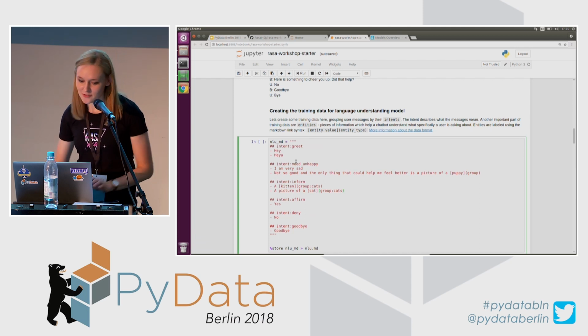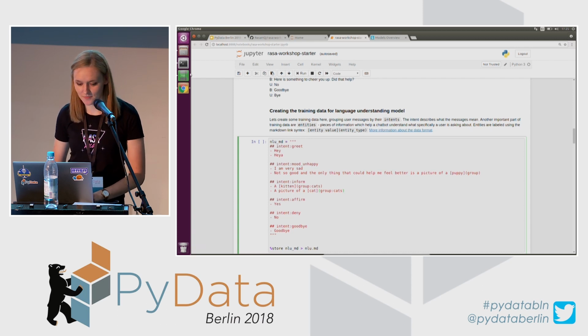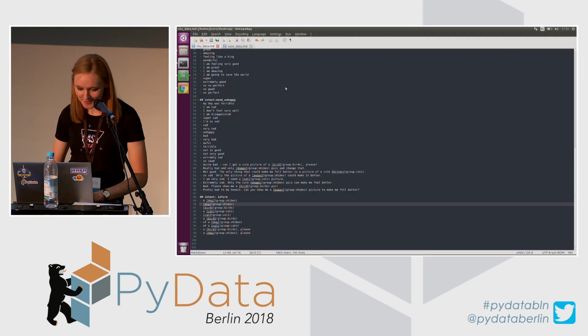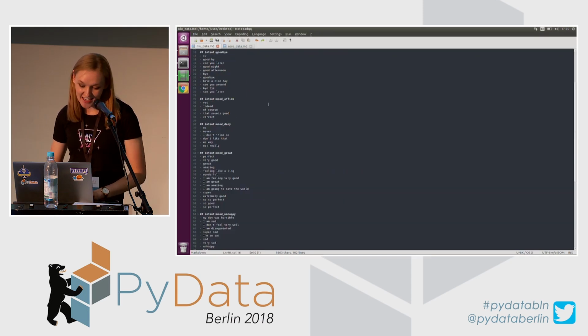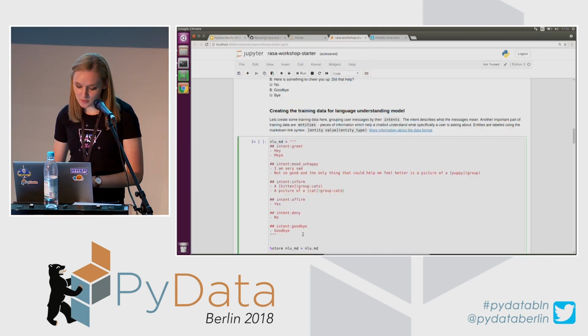So as I mentioned, you need sufficient training data. These few examples I have are not going to be enough. I have a little cheat that I'm going to use, which is a little bit more training data examples. The same intents that I defined, but just a few more possible ways of how people would say these things.